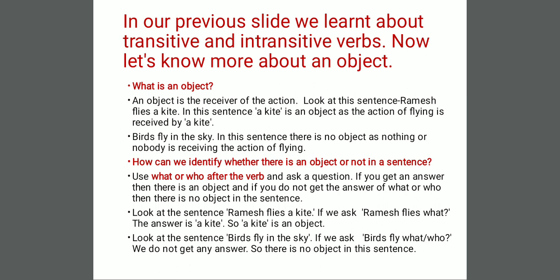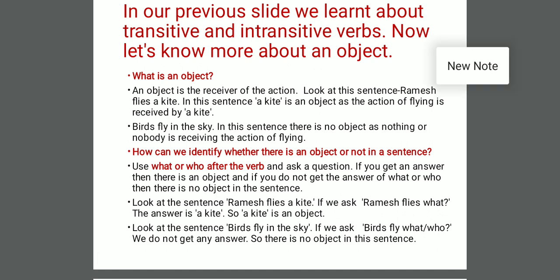Birds fly in the sky. In this sentence, there is no object, as nothing or nobody is receiving the action of flying. How can we identify whether there is an object or not in a sentence? To answer this question, there is a simple formula: use what or who after the verb and ask a question. If you get an answer, then there is an object, and if you do not get the answer of what or who, then there is no object in the sentence.